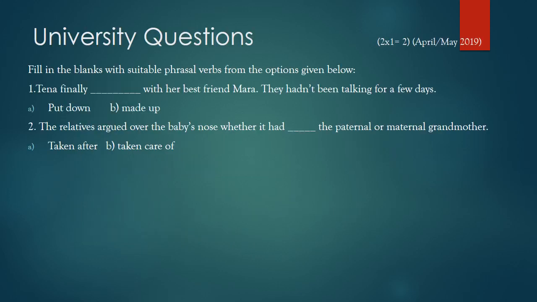Now let us see some of the university questions. Fill in the blanks with suitable phrasal verbs from the options given below. The first question is, Tina finally with her best friend Mara. They had not been talking for a few days. The options given are put down or made up. The second question is, the relatives argued over the baby's nose, whether it had the paternal or maternal grandmother. The options given are taken after, taken care of.